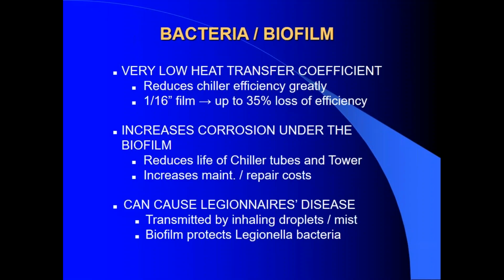Bacteria cause biofilms to form on chiller tubes and other surfaces. Biofilms greatly reduce heat transfer. A 1/16 inch of film can reduce efficiency of a chiller by 35%. Corrosion can occur and become severe underneath the biofilm. This reduces the life of equipment and increases maintenance and repair costs.